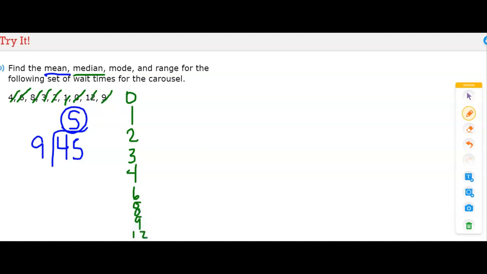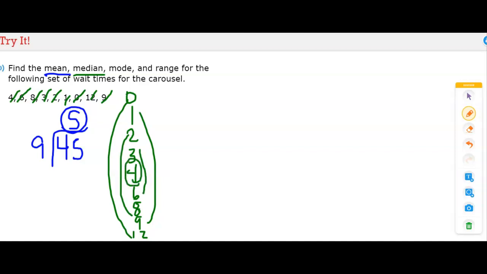All right. So now I've listed them from least to greatest. I need to find the middle number. And we know from finding the mean that there are 9 total values, which is an odd number. So we know there's only going to be one number in the middle. There are numerous ways to find the middle number, but easily we can just connect two at a time. You're pairing up the numbers. And the one that doesn't have a pair is the one in the middle, and that is your median. And in this case, that median number is 4.